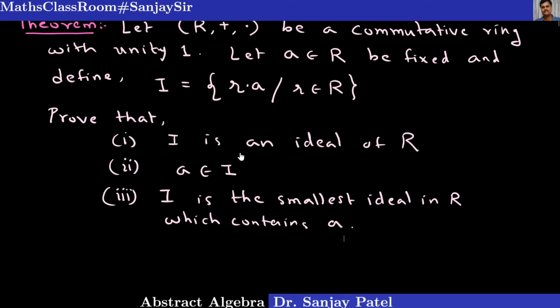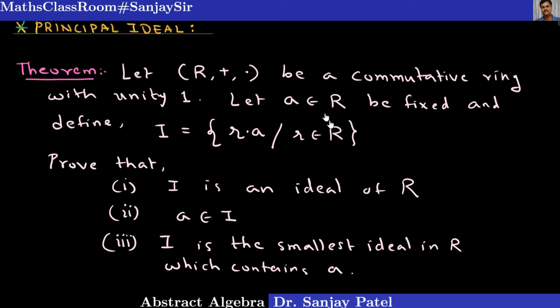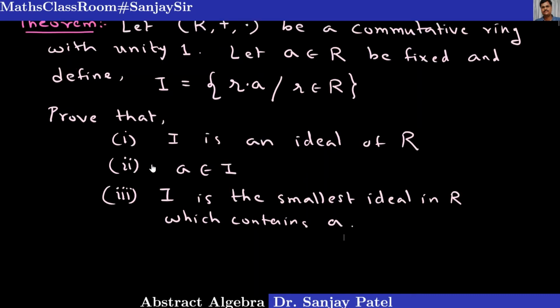So I will be defining and introducing the notation also at the end of the proof of this theorem. But remember, this ideal is actually known as principal ideal, and it is called principal ideal generated by the fixed element a. Okay. So let us begin with the proof.